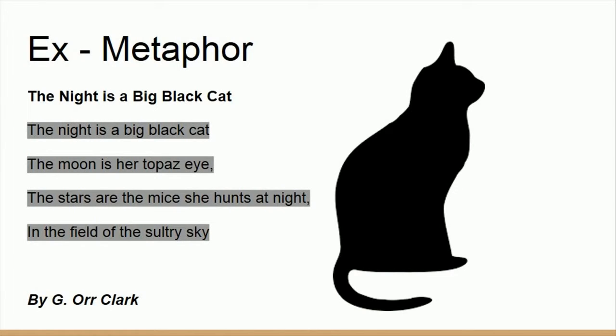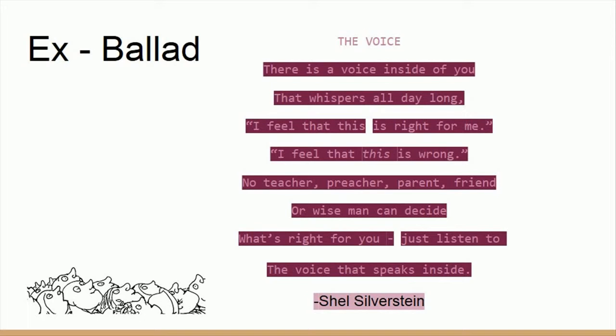A metaphor is a figure of speech. The highlighted parts are the examples because a cat can't really be as big as night, have eyes as big as the moon, etc. A ballad is a song or poem being told in short lines or stanzas. The whole poem fits this device because it's telling the story in short lines/stanzas.